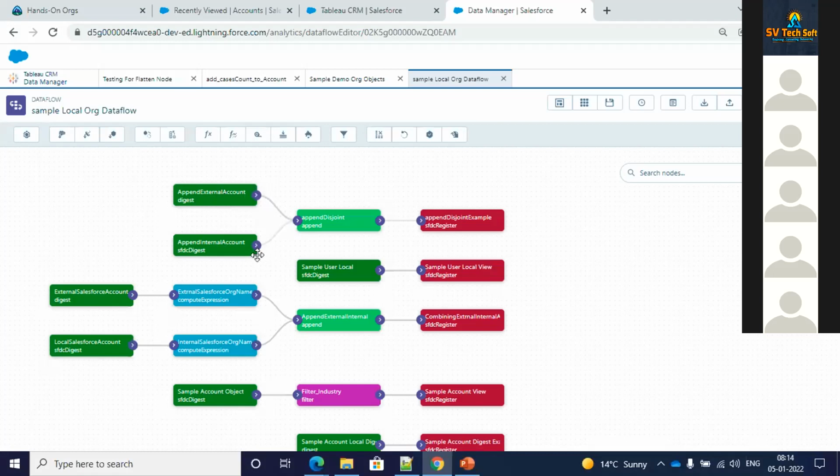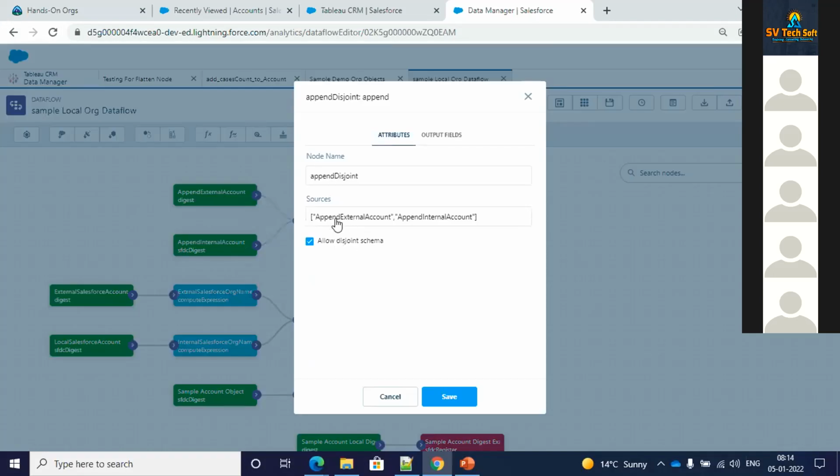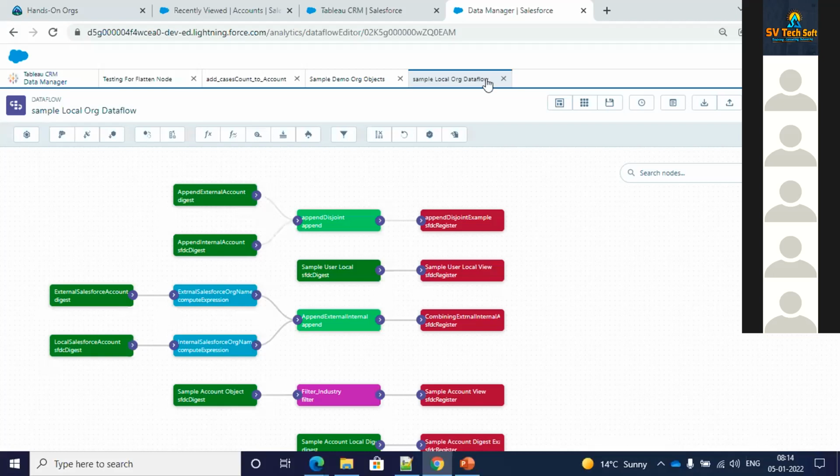Now I want to combine these two, the records I have from both. Then I go for this append node. As you can see in the append node, I have taken the external account as well as the internal account, and I am getting all the records from both of these. So at that time we go for the append node. Fine.